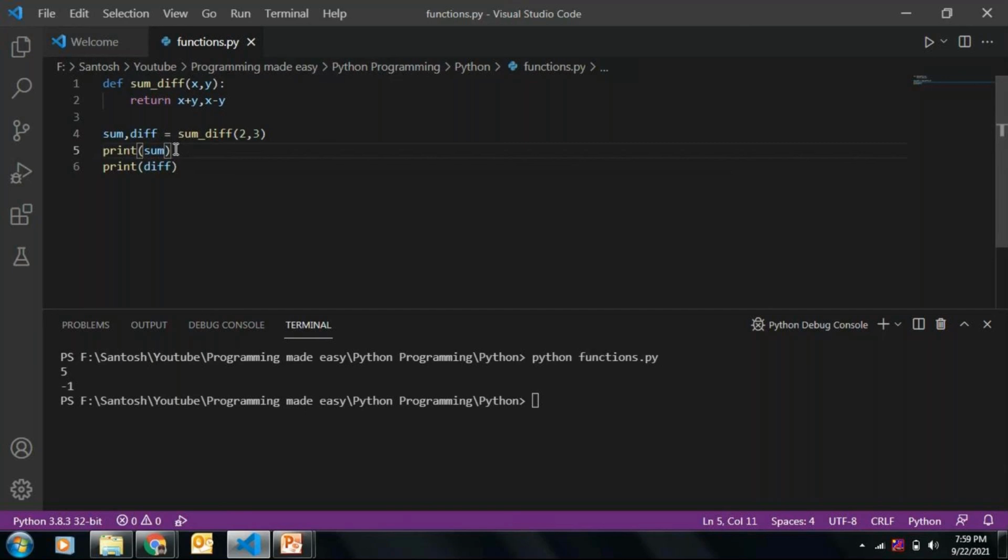So that's all folks about functions, a brief introduction: how we can define the function, how we can declare the arguments for the function, how we can call the function, how to pass the arguments, how to pass the arguments as key value pair, how to have an unknown number of arguments for a function, how to return the value from a function, and how we can return multiple values from a single function.